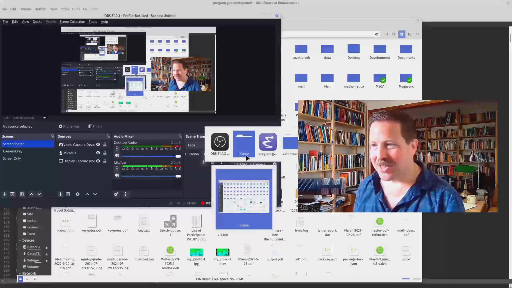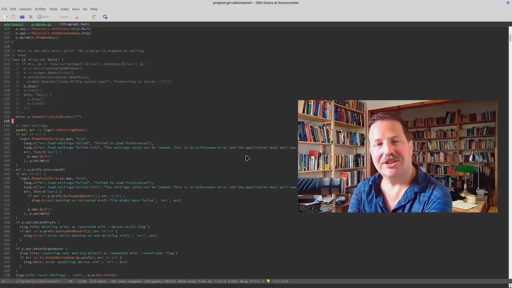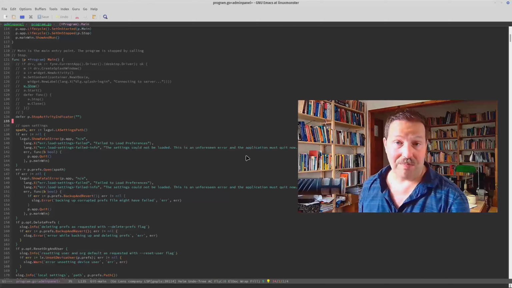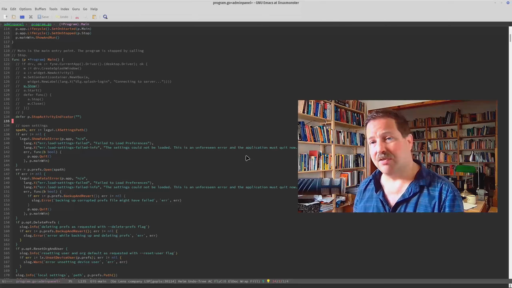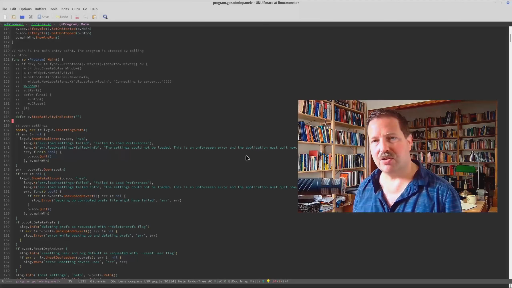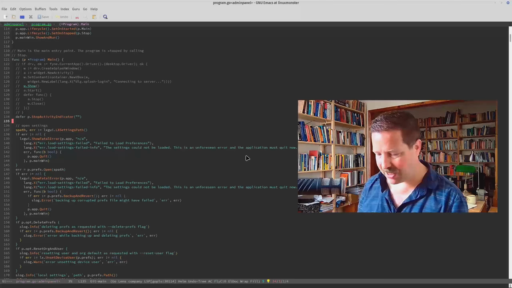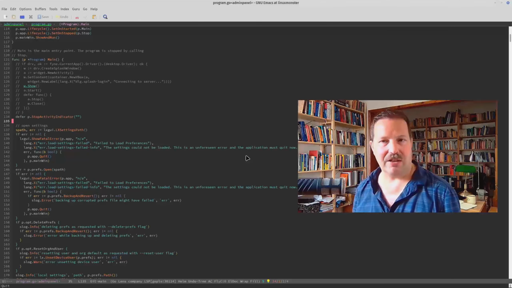So what is this channel about? I'm currently developing an app. It's a client-server app, so there's a native app that connects to the server. And I'm doing all this in Go. I'm doing the backend in Go and the front end currently too. For the front end, I'm currently using Fyne, the GUI framework in Go. But this might have to change. So this is just a prototype, and I want to show you how far this prototype is. It's not very far, it's in early alpha actually.